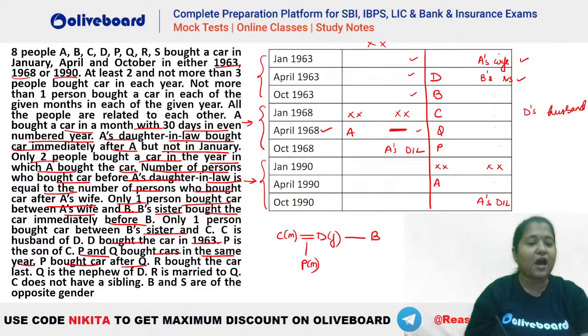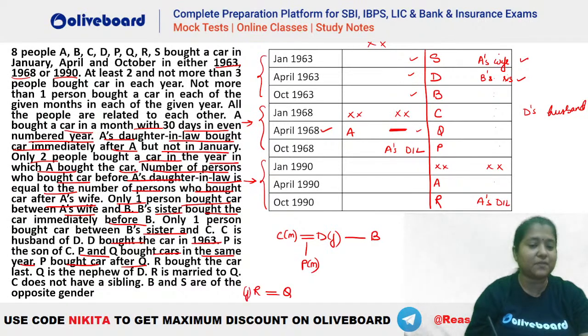Okay. Now R bought the car last. So R bought the car last. So R is A's daughter-in-law. Now who is the only person remaining? You can see S is the only person remaining. So S will be A's wife here. Now let's see what is given. R bought the car last. Q is the nephew of D. So Q is the nephew of D and R is married to Q. Okay, we know that R is married to Q. Okay, and R is the daughter-in-law here.